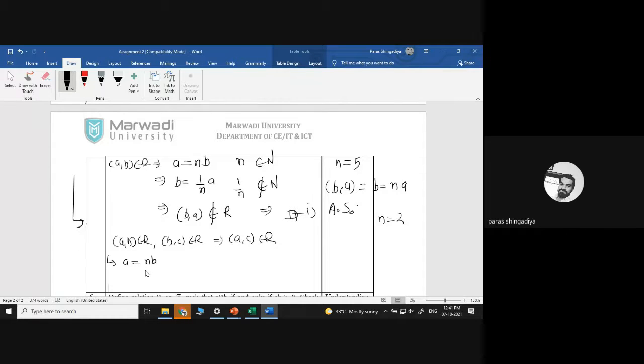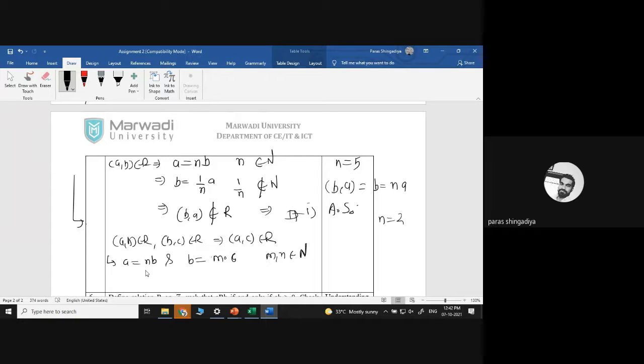And (B, C) belongs to R means B is equal to m·C, where both n and m are natural numbers.